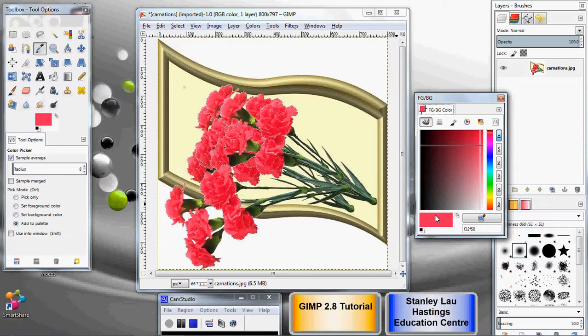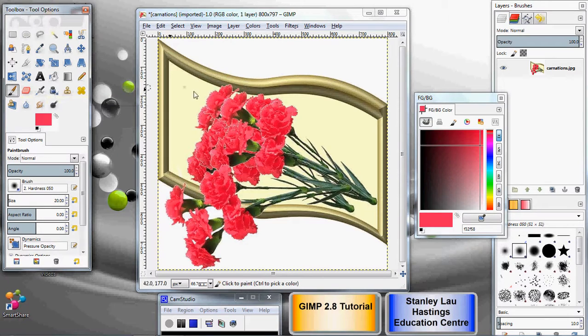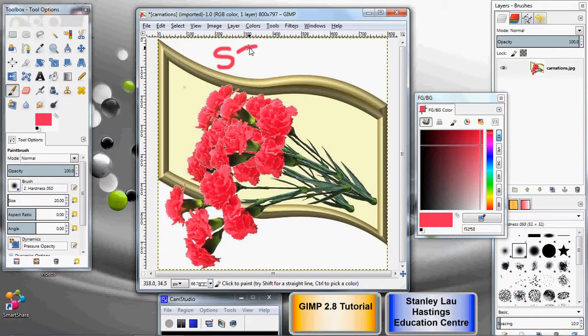And for example, I mean, if I wanted to, I could switch to brush, for example. And now that I've got pink selected, I can draw or write my name using that color.